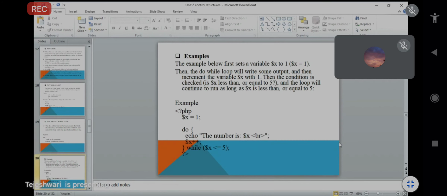If you see the example, first we have to set the variable.